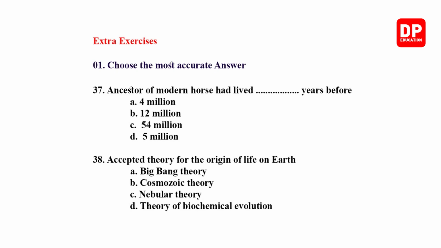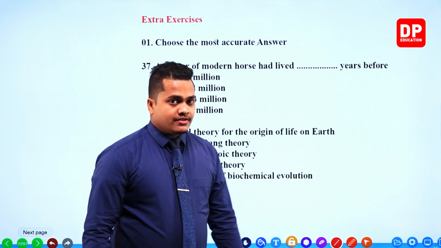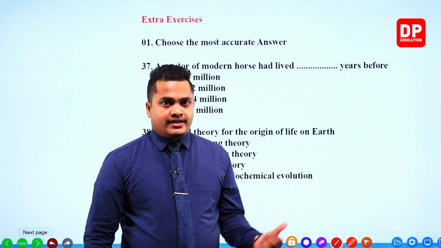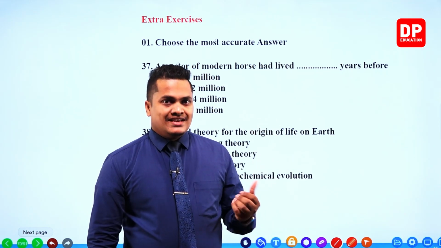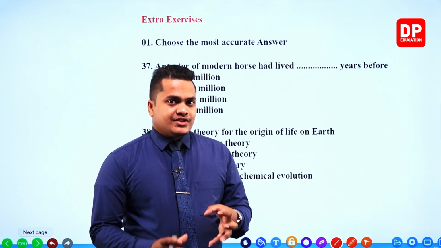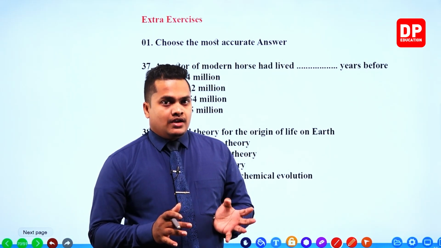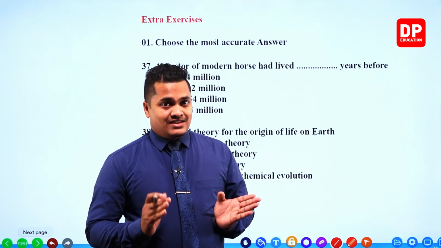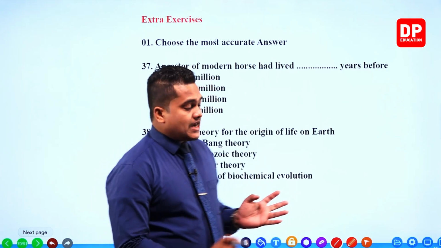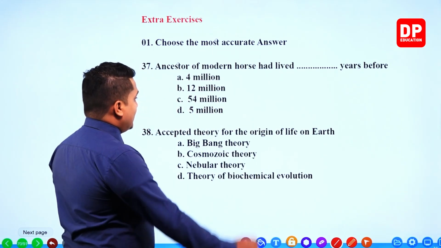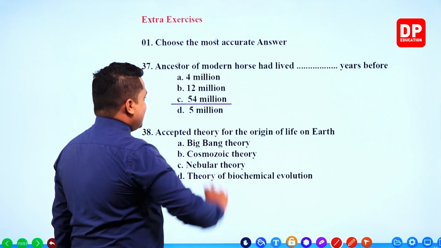Ancestor of modern horse had lived blank years before. This is very easy, my dear children. When we were discussing the facts related to the ancient horse, we discussed that the ancient ancestor of the horse lived in North America 54 million years back. So the correct answer for this question would be 54 million years back.